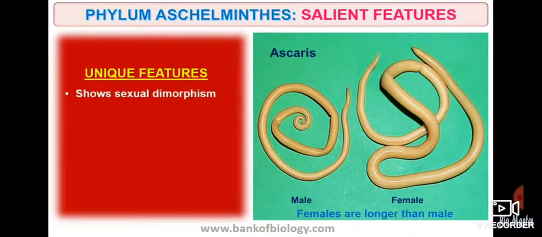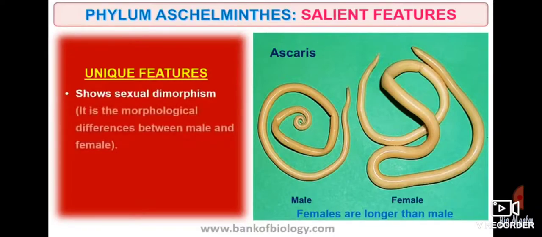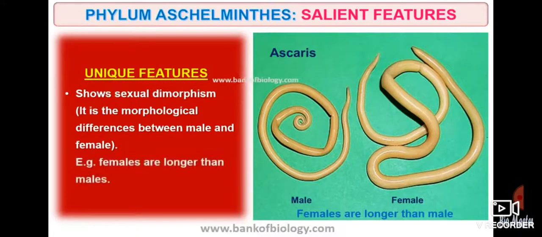Another unique feature, in Ascaris, you can see in the figure that females are always longer than males.